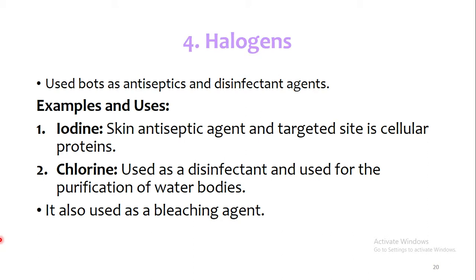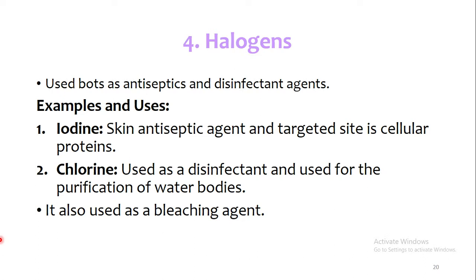The next one is the halogens. Different types of halogens are used as chemical agents, but the most important are fluorine and iodine. Iodine is used as a skin antiseptic agent. For example, if someone gets a cut, etc., we use iodine tincture for the washing of wounds. Their targeted site in the body of living microbes is the cellular proteins.